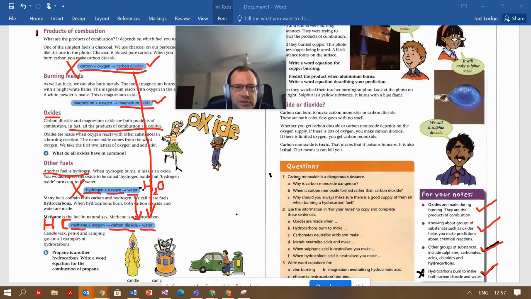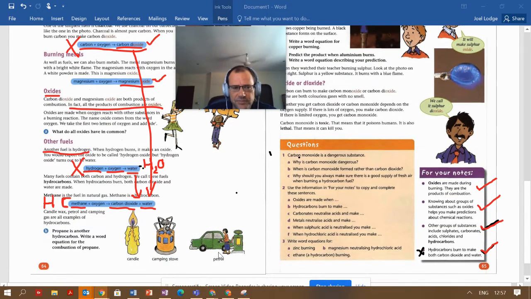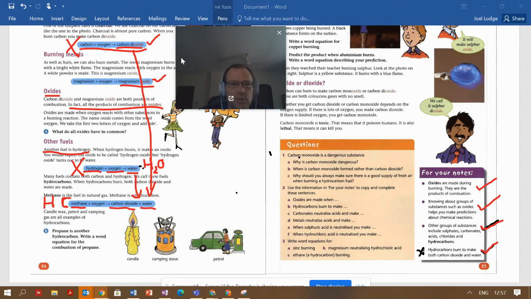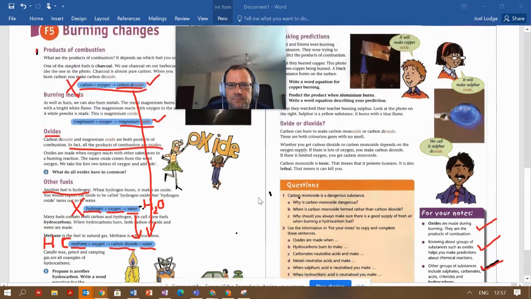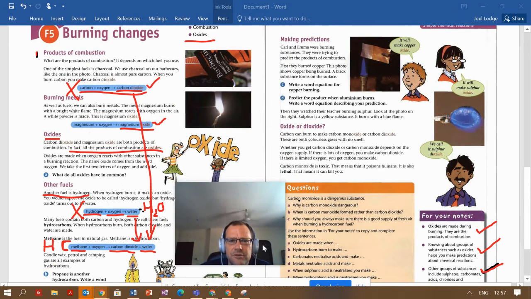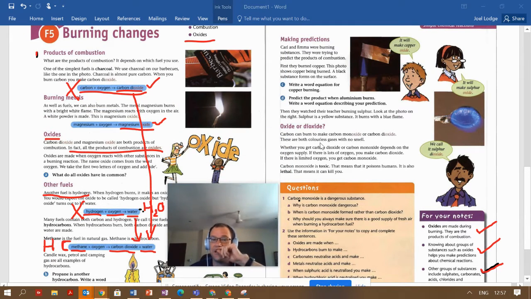Hydrocarbons are a very common fuel. You're probably putting it in your car. Petrol and diesel are hydrocarbons. Aeroplanes run off hydrocarbons. Camping stoves, the gas in your kitchens run off hydrocarbons. Candle wax is made of hydrocarbons. So whenever you're burning a hydrocarbon, you get carbon dioxide and water formed. Okay, so that's really the basics, and we can make predictions.